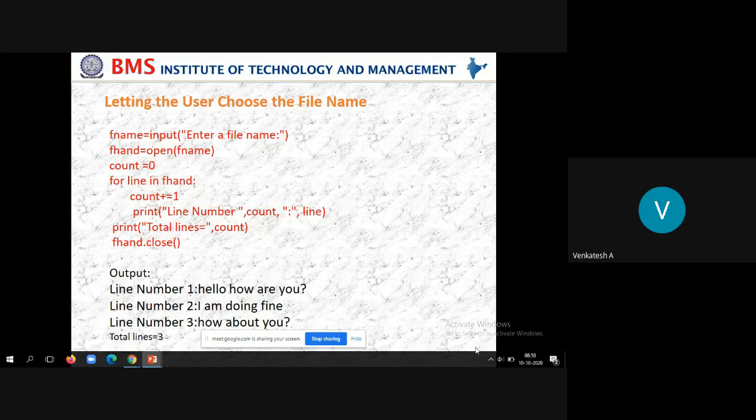Then we use the for loop: for line in file handler. Don't forget to use the file handle. You have to use the file handler instead of the file name, because it's a file pointer which points to the beginning of the file. Since you are opening in read mode, the file pointer points to the beginning of the file. Then count is equal to count plus 1, because we are dealing with the first iteration, the first line. Then line number, look at the output: line number count. Count is what? In the first iteration, 1. Then print colon, then line. What does this print? Contents of the line, that is hello, how are you? That is the contents of the first line.